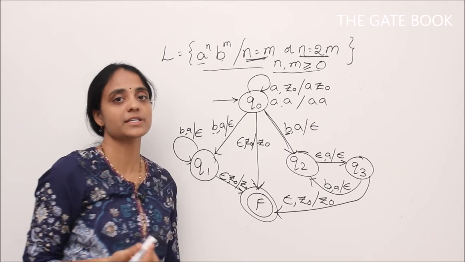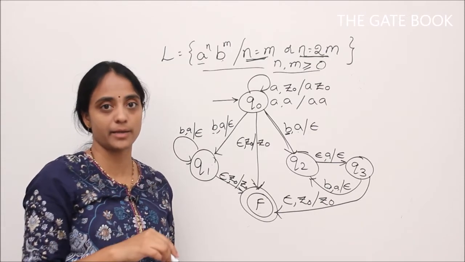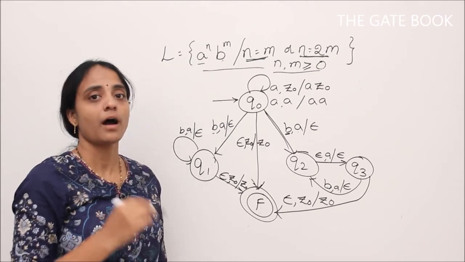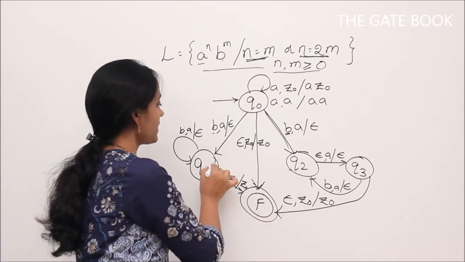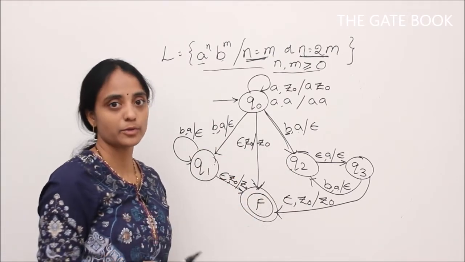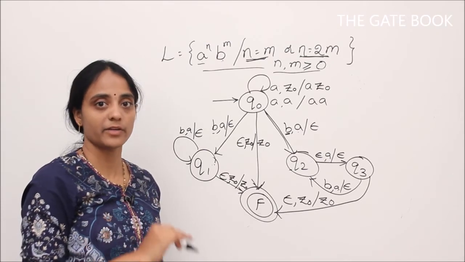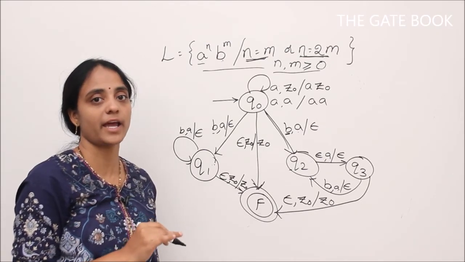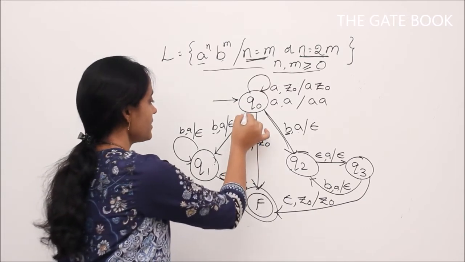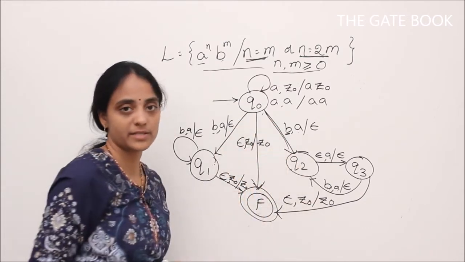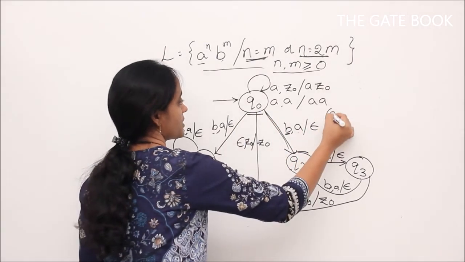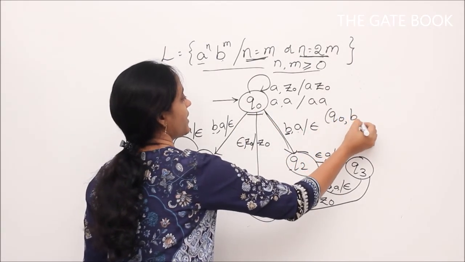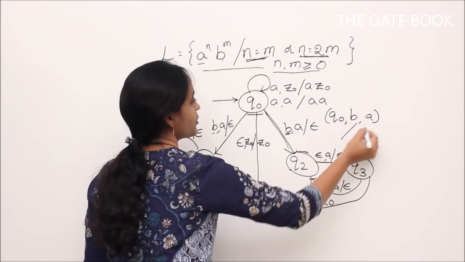So far we have seen some cases where we don't know whether a particular symbol needs to be pushed or popped or neglected. But in this case we know that for B we need to pop A, but there are two things. Even while popping, either we can decide to pop single A or two A's. So that's why this is also a non-deterministic push down automata, because when you are at Q0 and you are getting B and top of stack is A, you have two moves.